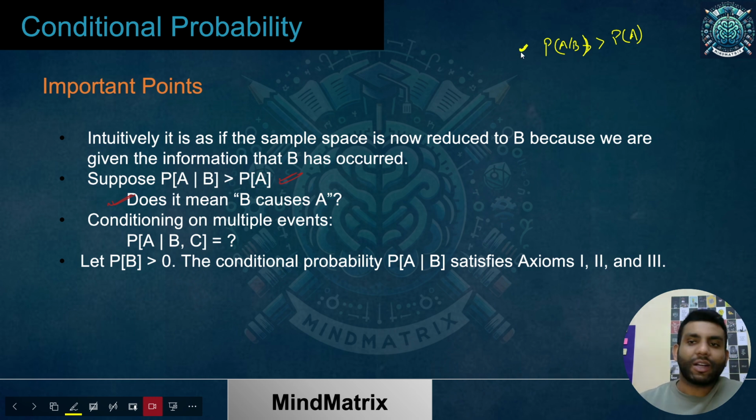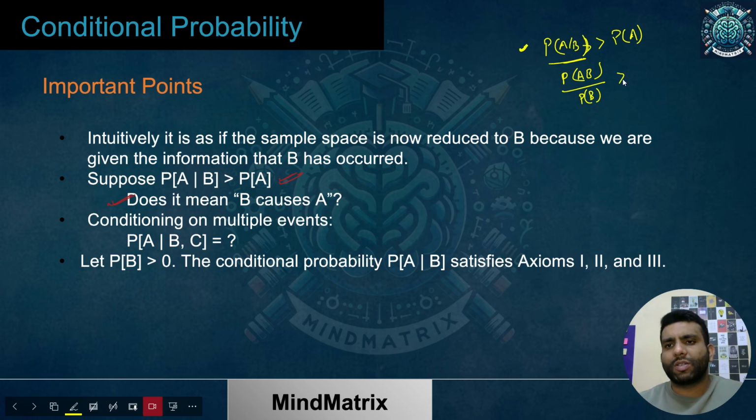We'll find it out soon. Okay, why do we say that? So see over here, I can break it down like this. P of AB, I'm just writing A intersection B as AB. The P of A given B can be written as P of AB divided by P of B, which is greater than P of A. If I just change these places, because these are positive quantities, I can surely change these without affecting my inequality.